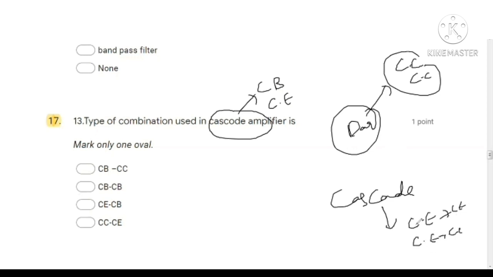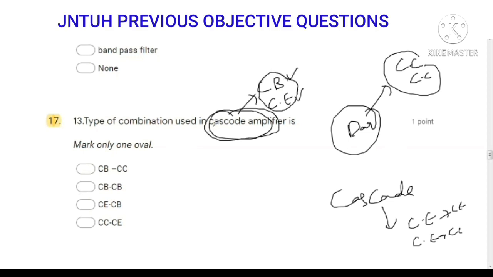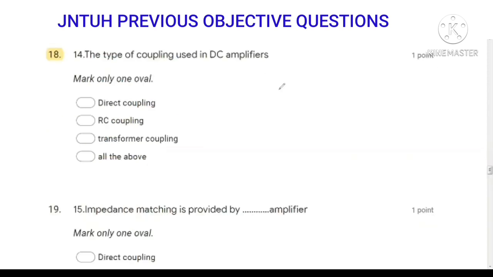But cascode means we have common base and common emitter. These are the two combinations present in the cascode amplifier.